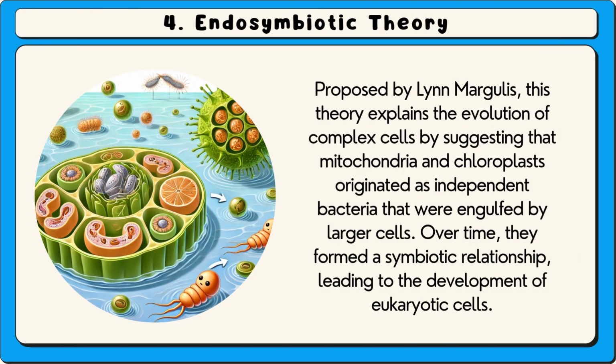4. Endosymbiotic theory. Proposed by Lynn Margulis, this theory explains the evolution of complex cells by suggesting that mitochondria and chloroplasts originated as independent bacteria that were engulfed by larger cells. Over time, they formed a symbiotic relationship, leading to the development of eukaryotic cells.